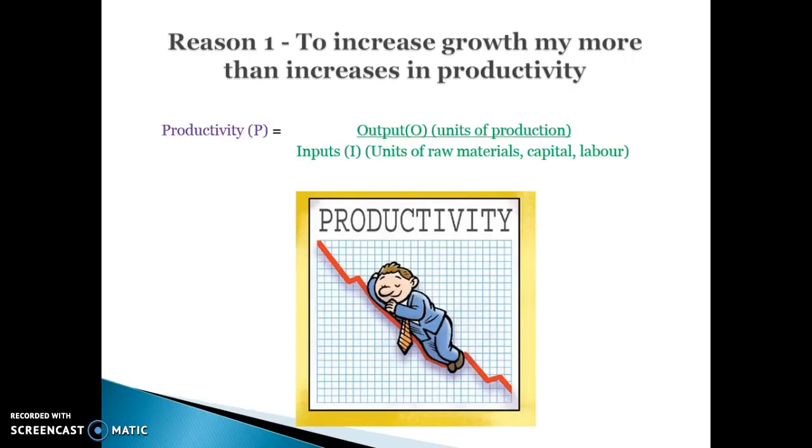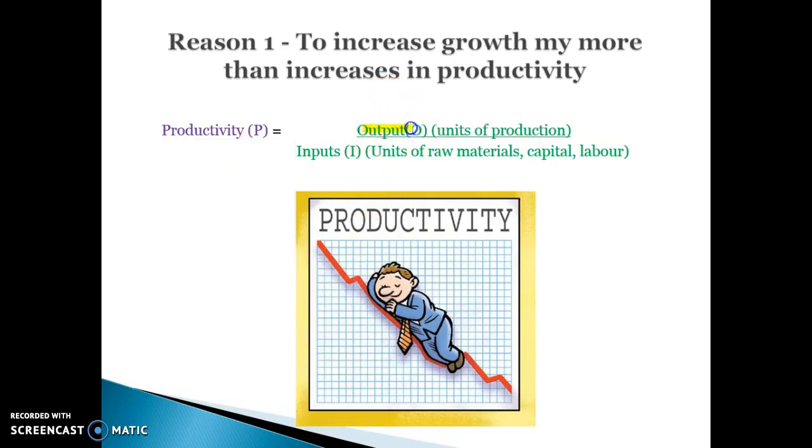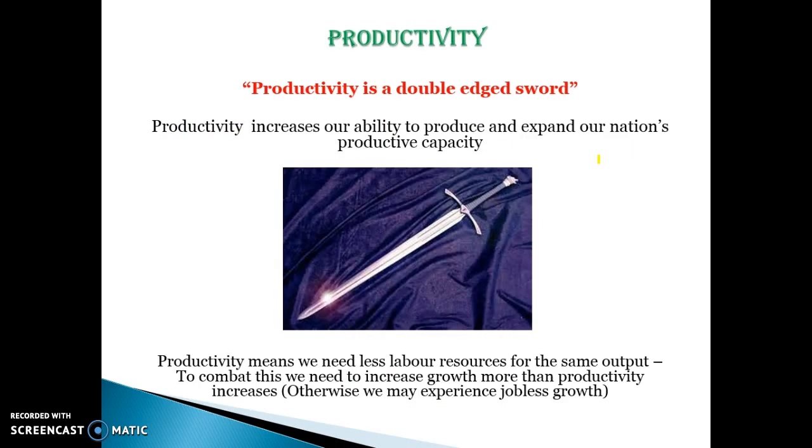Well, firstly, and reason one, is that every year Australia increases its productivity. Productivity is a measure of output per unit of input, so raw materials, capital, and particularly labour. So every year Australia becomes more productive. We generate more output per unit of input, per capital, labour input basically. Now, productivity is crucial to our future success and our future growth.